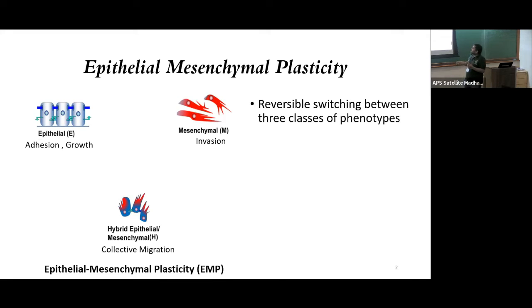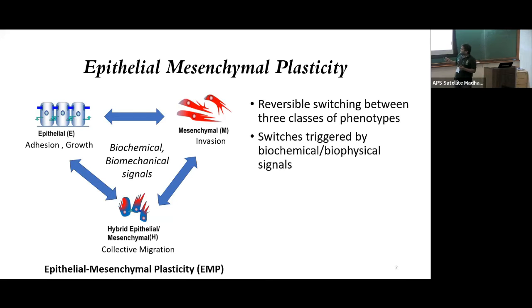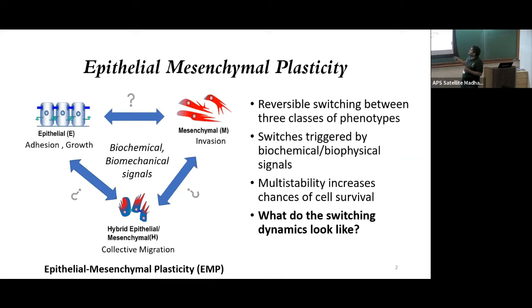Right now, there is a lot of complex and interesting biochemistry that goes on with each of these phenotypes. But what we are particularly interested in is how this switching happens reversibly between these phenotypes. And there have been biochemical and biomechanical signals that have been shown to induce switching in one direction or the other. Such multistability, especially in the context of metastasis, has also been shown to enhance survival of metastatic cells. So the first question is, how do we have multiple phenotypes underlying EMP? And the second question is, what do these transition rates look like? How stable is each of these phenotypes?